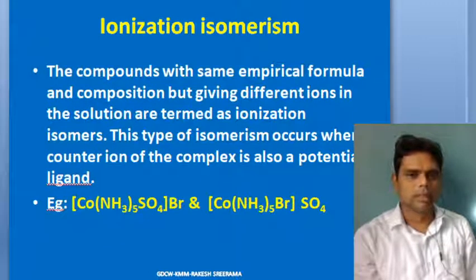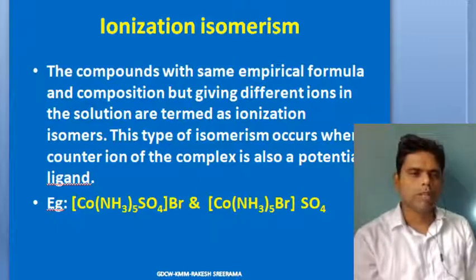As in this case, have a look at this compound, which is pentaamminesulfatocobalt(III) bromide. Its ionization isomer can be written by exchanging bromine with the SO4. The sulfate ion becomes the counter ion, and bromide becomes the ligand. So bromide is potentially a ligand. As such, you can write that as [Co(NH3)5Br]SO4, that is, pentaamminebromidocobalt(III) sulfate.